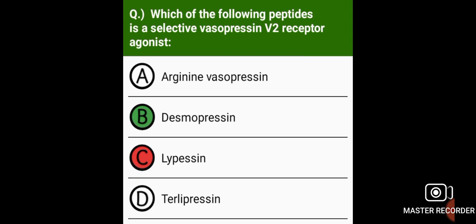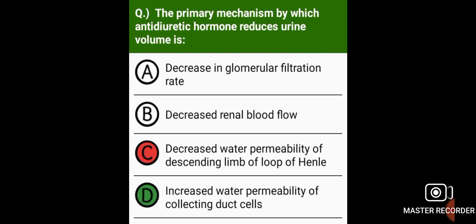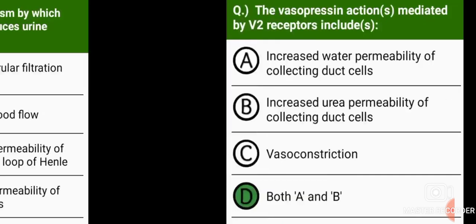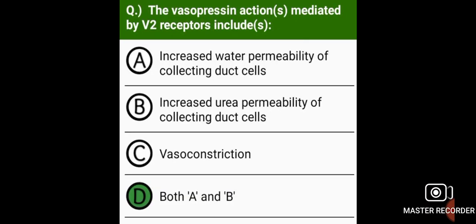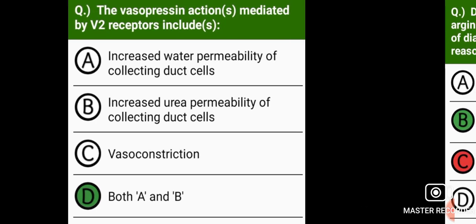That is desmopressin. The primary mechanism by which antidiuretic hormone reduces urine volume is increased water permeability of collecting duct cells. The vasopressin action mediated by V2 receptor include increased water permeability of collecting duct cells and increased urea permeability of collecting duct cells.